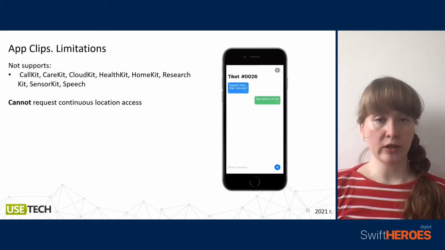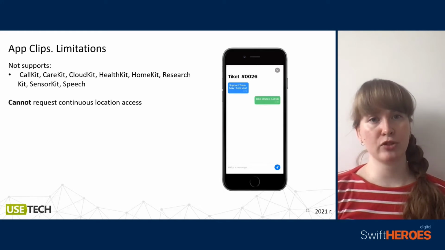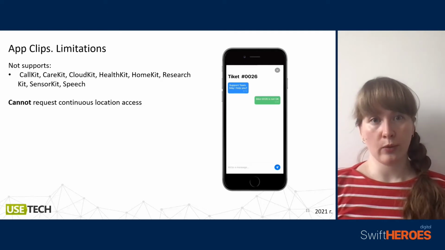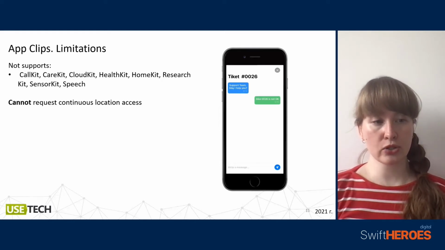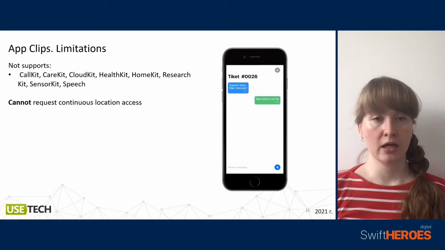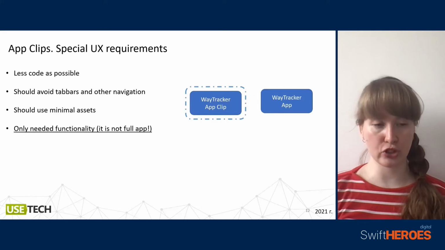So maybe we don't need to use Speech or CloudKit every time, but for example, Speech could be really useful when we need to make some specific app. But CallKit, well, it could be useful, but it is not included because of size limitations. And also AppClips doesn't support continuous location access. It provides its own mechanism. We receive it from the payload and should compare it with the region.